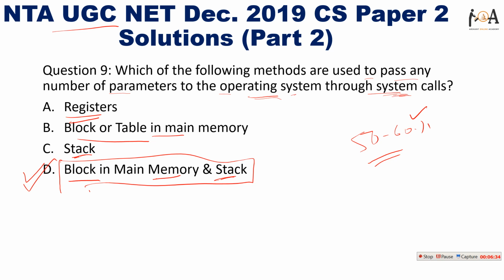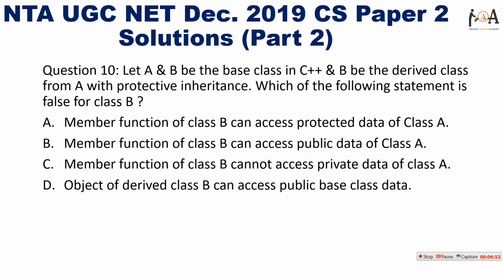So you should read the topics in detail, and you need to know each and every concept with complete understanding, right? Because these questions are from the December 2019 paper 2. So I hope you are getting what kind of questions they are asking and what are the chances in the upcoming paper also, because each year they ask this kind of questions, right?